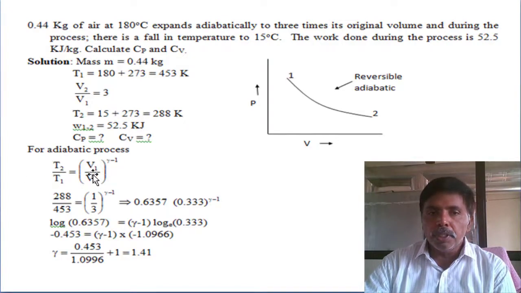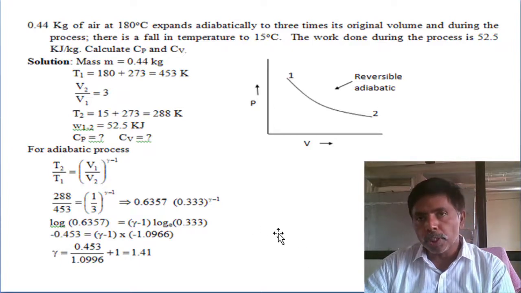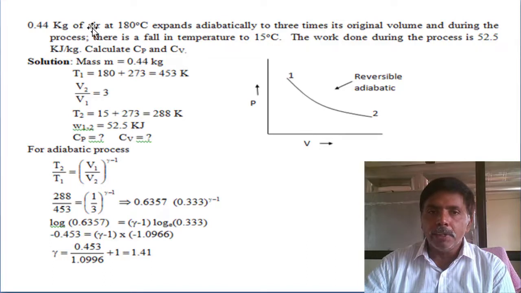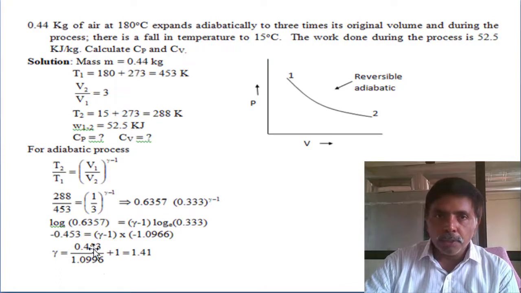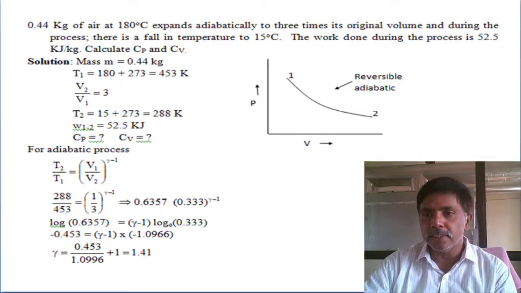Then T2 by T1 equals V1 by V2 whole power gamma minus 1. V2 by V1 is 3, so V1 by V2 means 1 by 3. Take ln on both sides, then finally you will get the gamma value. Gamma value is 1.41. 1.41 means it is a diatomic gas; they mentioned air, and in calculation also we got 1.41. Generally we assume the gamma value for air is 1.41, so our calculation is right.